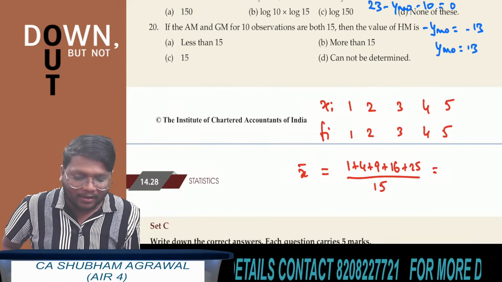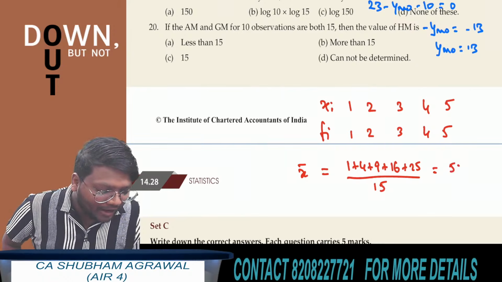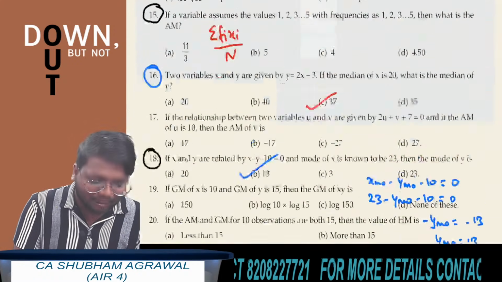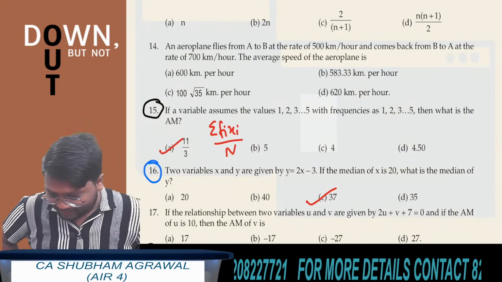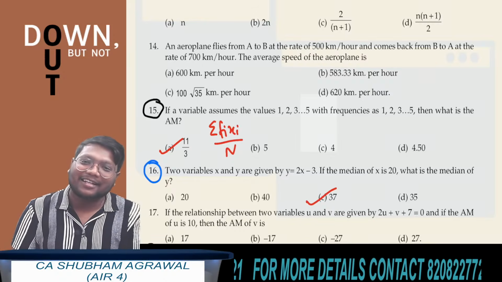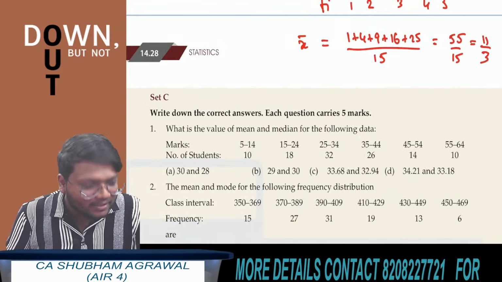1 plus 4 is 5. 5 plus 9 is 14. 14 plus 16 is 30. 30 plus 25 is 55. So 55 divided by 15. 55 divided by 15 is what? 11 by 3. Option A. Great. Yes, those who have given 11 by 3 as the answer, their answer is correct. Very good. 11 by 3 is the correct answer.